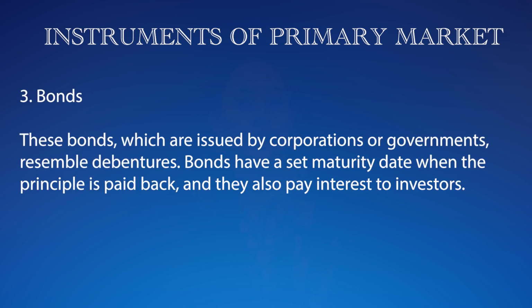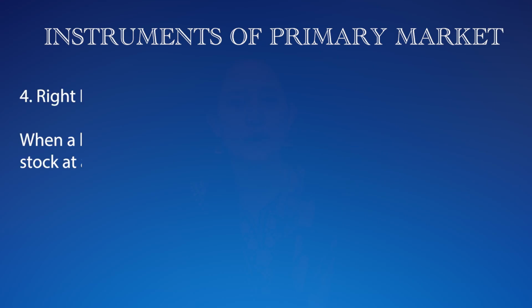Now the third instrument of primary market, that is bonds. These bonds, which are issued by corporations or governments, resemble debentures. Bonds have a set maturity date when the principal is paid back, and they also pay interest to investors. So if a person is buying the bonds of any company, they will also get interest on that.